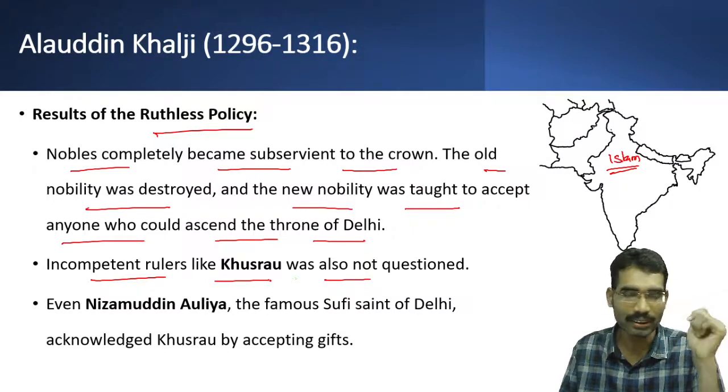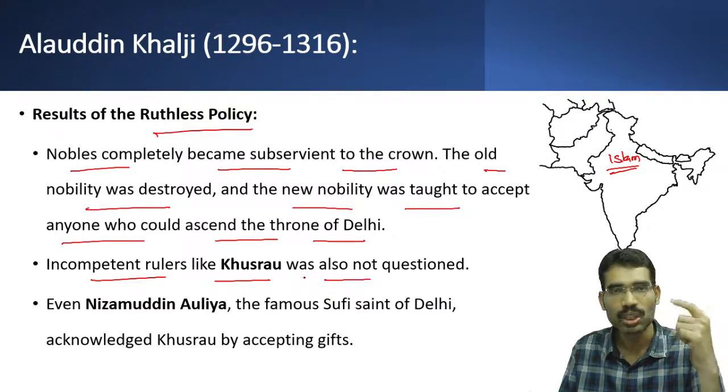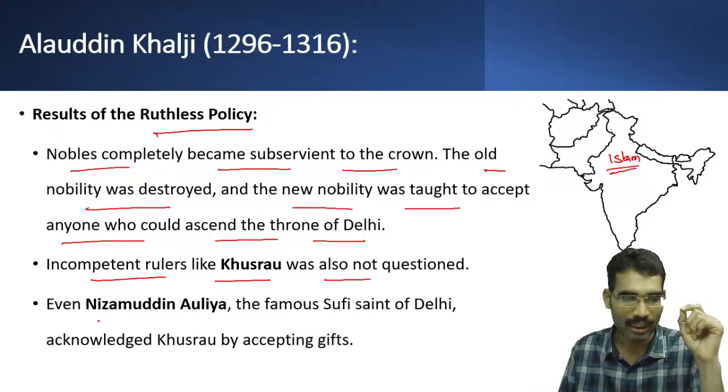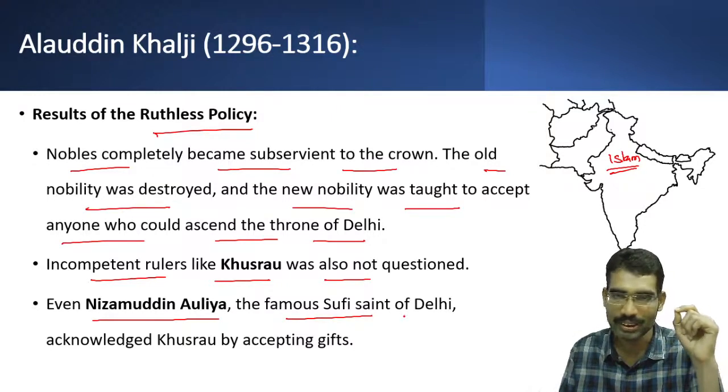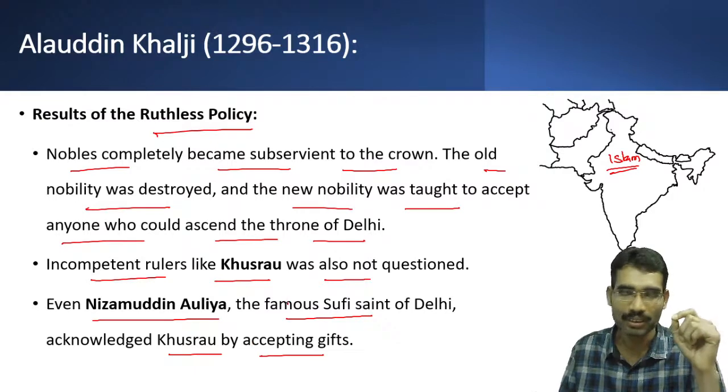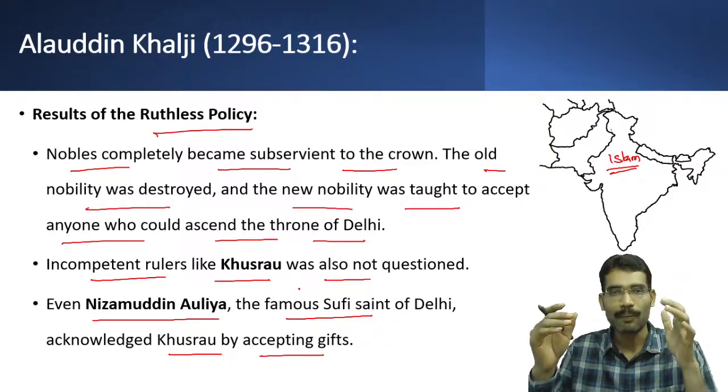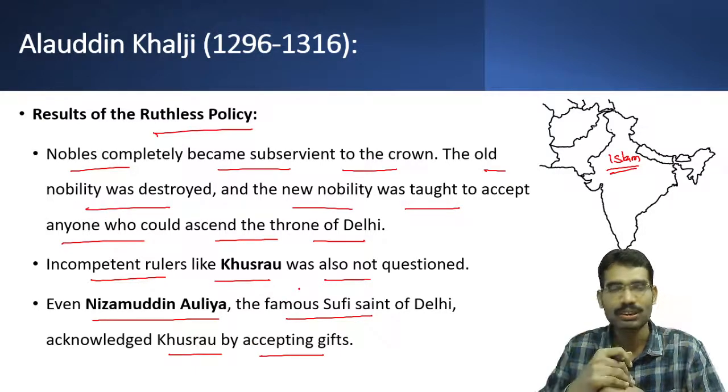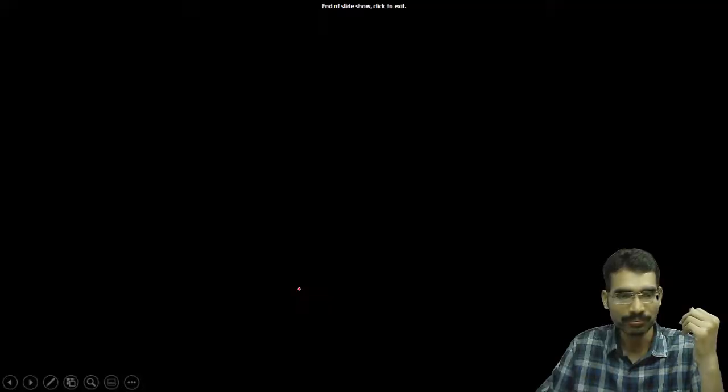He was incompetent, still nobles could not question him because of the kind of fear Alauddin Khalji instilled in them. Even Nizamuddin Auliya, a famous Sufi saint of Delhi, acknowledged Khusrau by accepting gifts. This shows that the prestige of the crown was completely maintained.